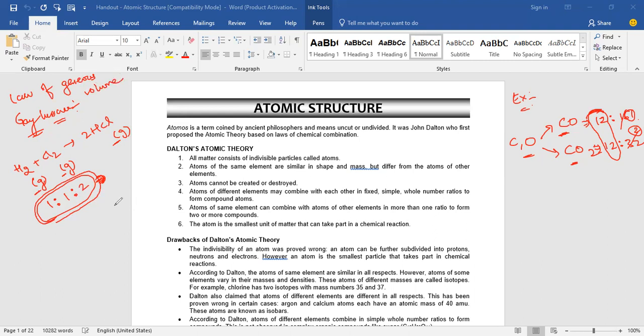Any doubts in this? No, sir. Now the last one is Avogadro's law.